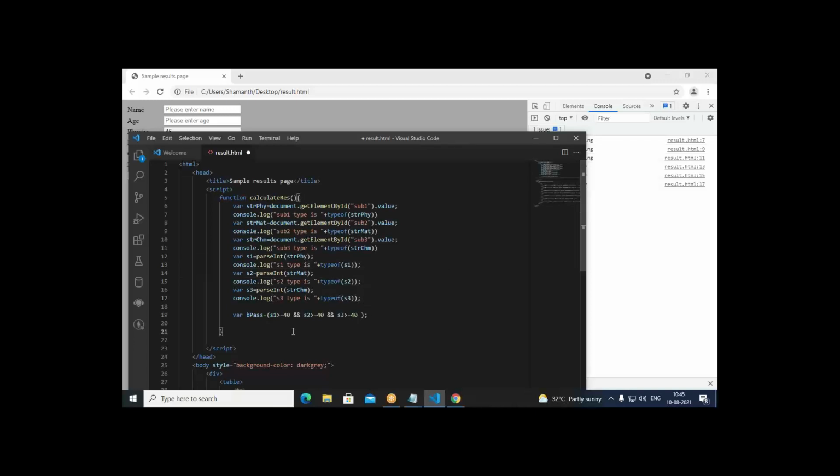So what is happening here? B pass equal to S1 greater than or equal to 40 and S2 greater than or equal to 40 and S3 greater than or equal to 40. So if all are true, that means if all are greater than or equal to 40, the value is going to be true, otherwise it's going to be false. Here write console.log. In this you write B pass. Result we get, whether it is true or false.